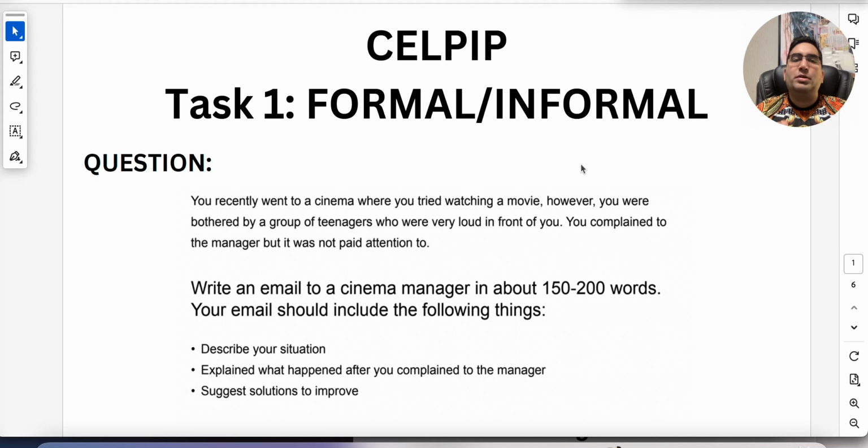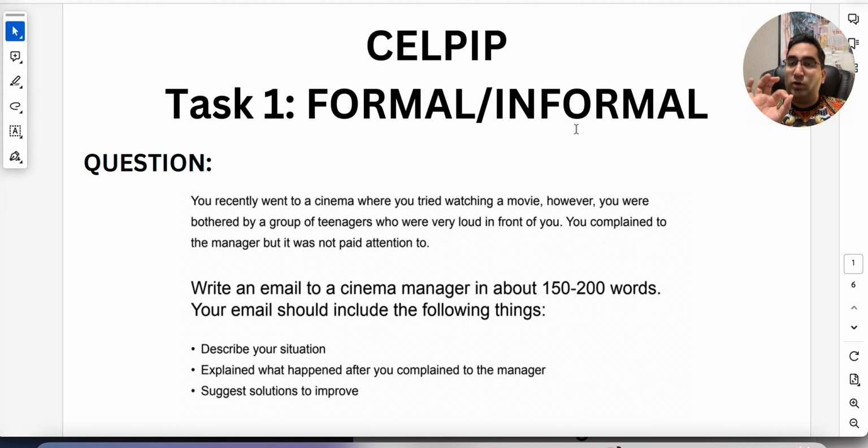This is your CELPIP writing task 1. It is supposed to be an email. That is the question you see on the screen as well. You can read the question, you can pause the video. I'm not going to go over it, but this is a sample question. Something similar to this is what you get in the real exam. Now, the question in nature can be formal and informal, so we're going to understand the structure difference between them.